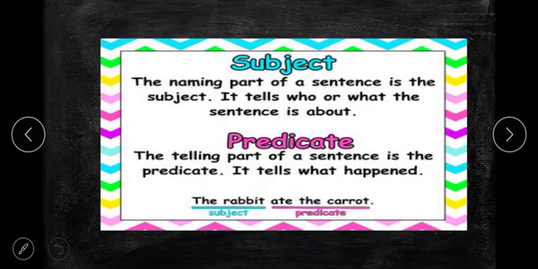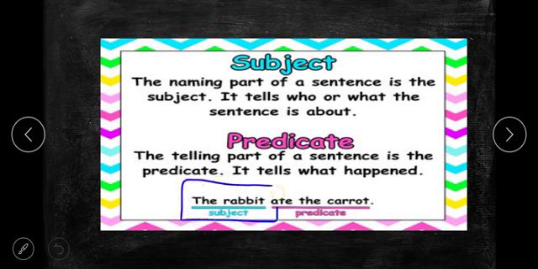The naming part of a sentence is the subject. It tells who or what the sentence is about. Predicate, the telling part of a sentence, is the predicate. It tells what happened. For example, the rabbit ate the carrot.